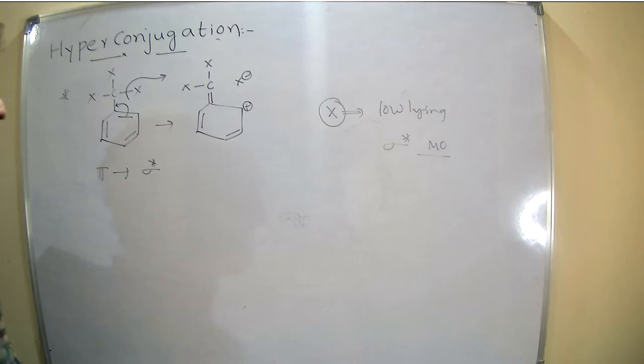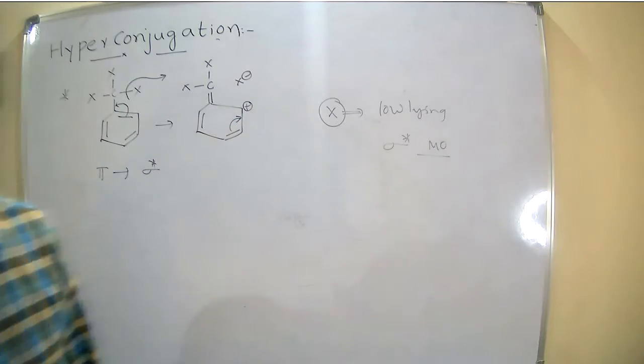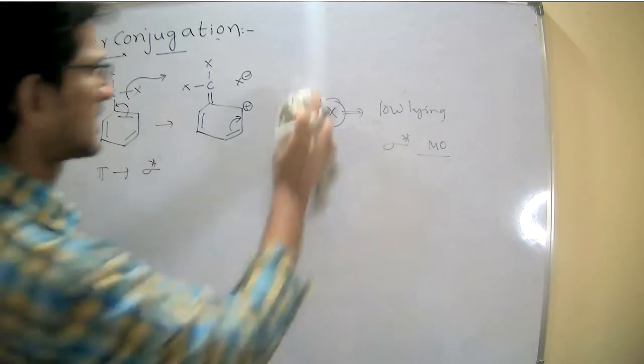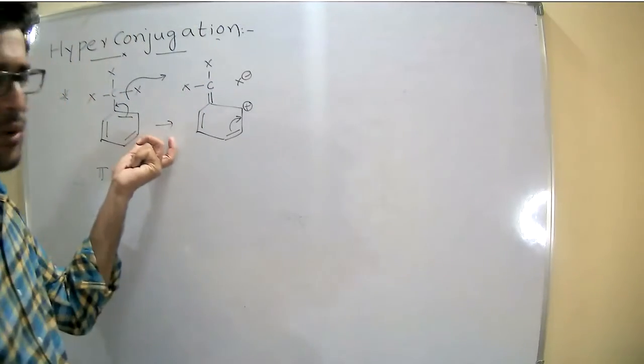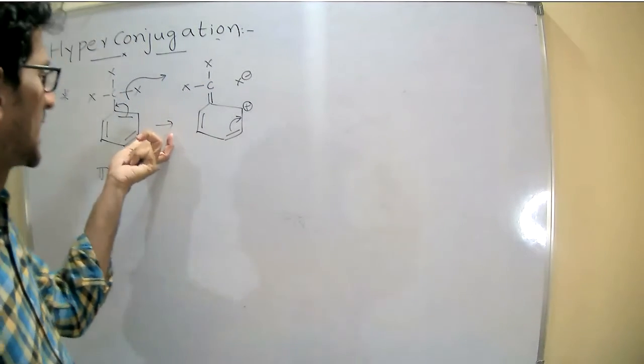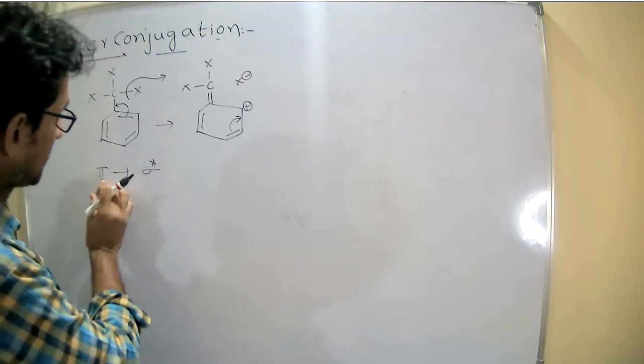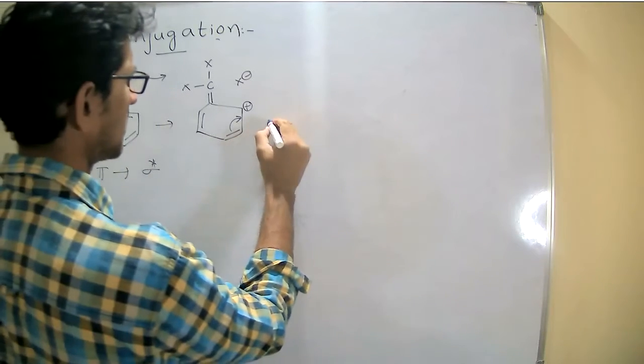So like that, you can write the resonance structures. This is a very important concept. It looks like the inductive effect, the transfer of interaction of electrons between the pi bond and the sigma star.